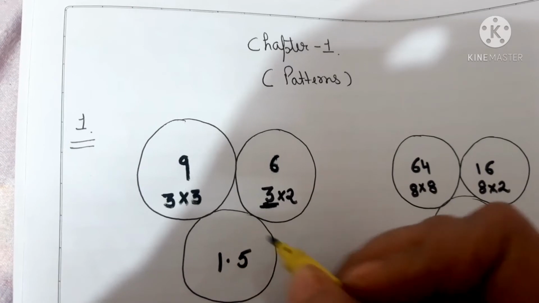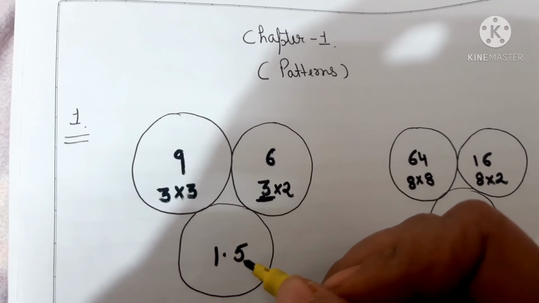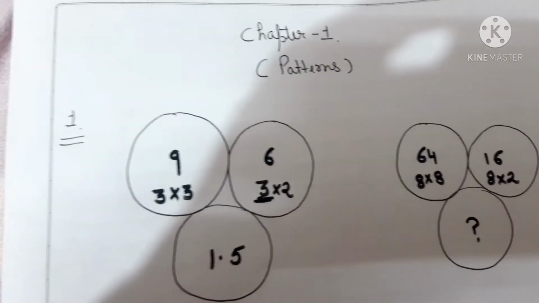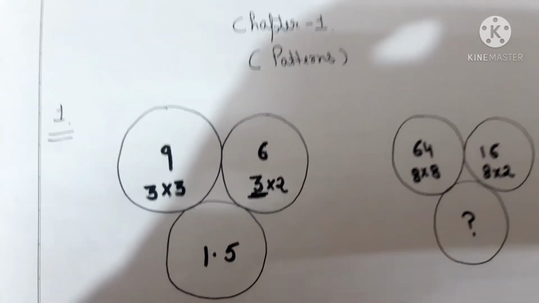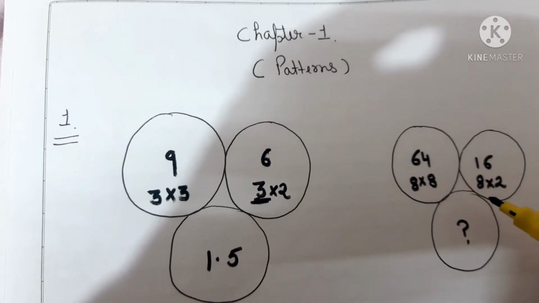Now how is this 1.5? You might be thinking, how did 1.5 come? 1.5 came when you divided this 3 by 2. The half of 3 is 1.5. So the same concept will be applied in this pattern also.